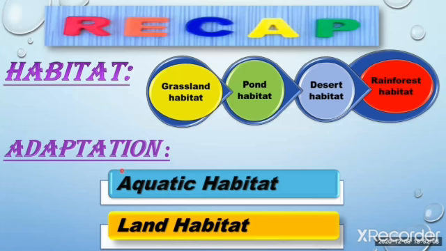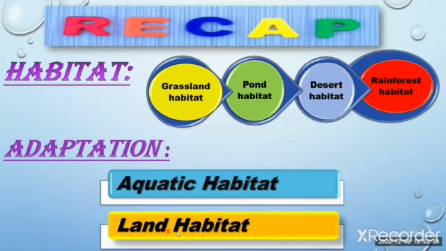Adaptation is a change. For example, in this habitat ducks are present, and ducks have webbed feet. Why do they have webbed feet? Because this is their adaptation according to their habitat. This helps in swimming, so they can easily swim in the water and survive in the aquatic habitat.